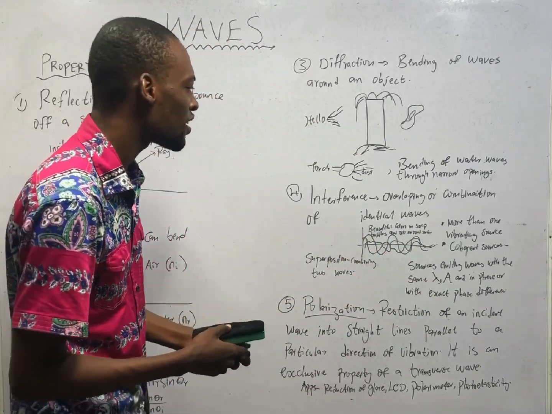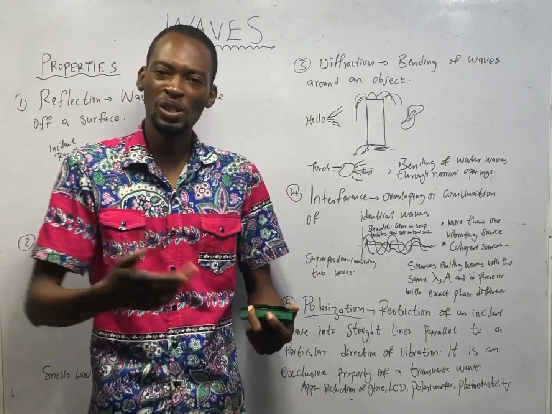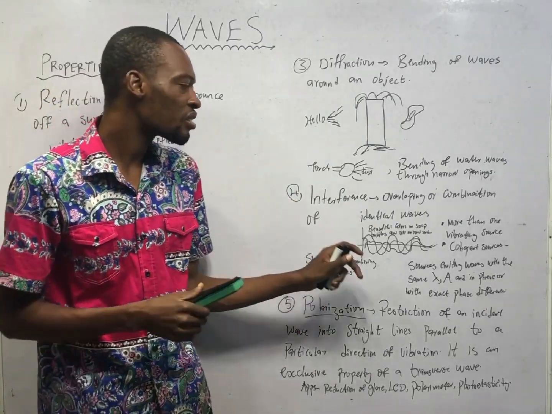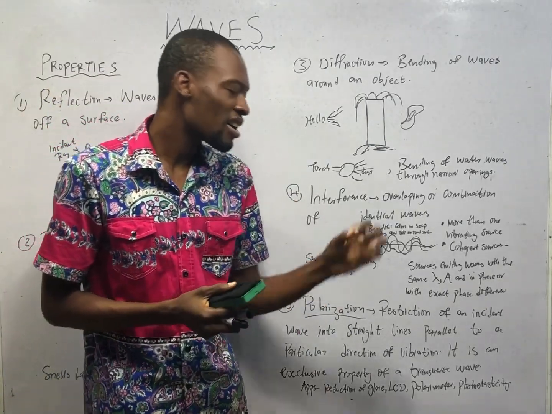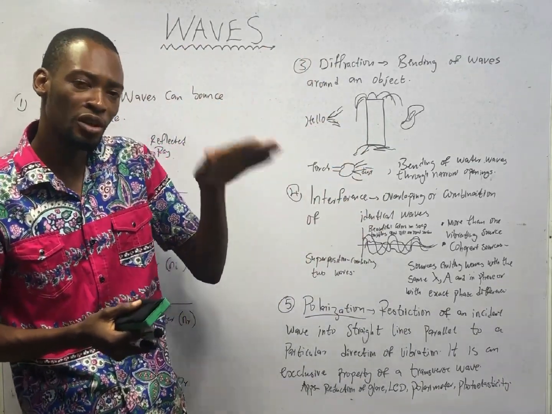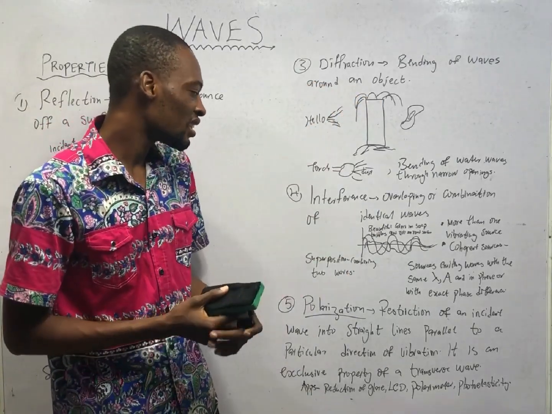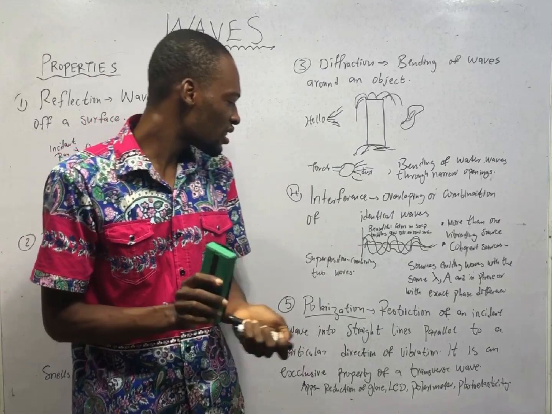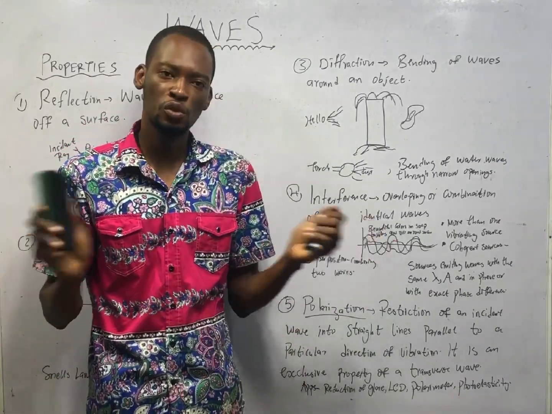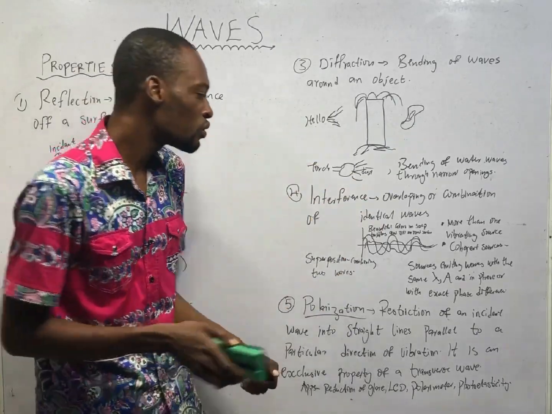Now, real life examples of interference are beautiful colors. When you boil soap for a long time, all those beautiful colors you see in soap are a result of interference. Or a drop of oil on the road, you see very beautiful colors. That is interference. And interference is different from superposition. Superposition is simply combination of two waves to achieve whatever you want. You simply combine two waves.